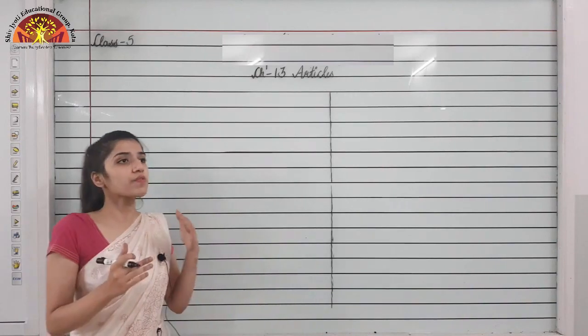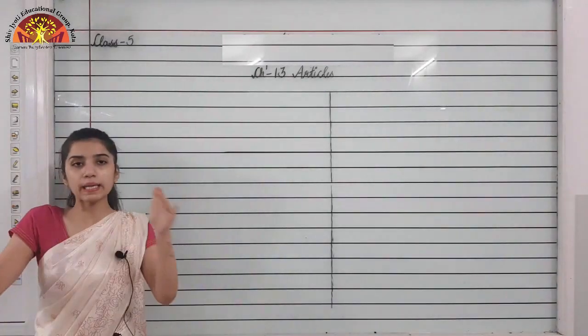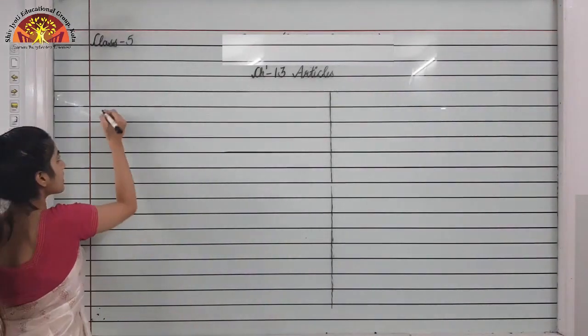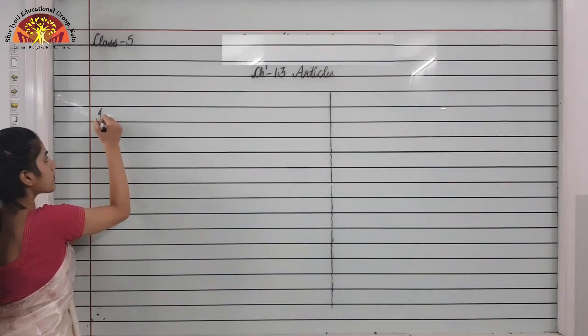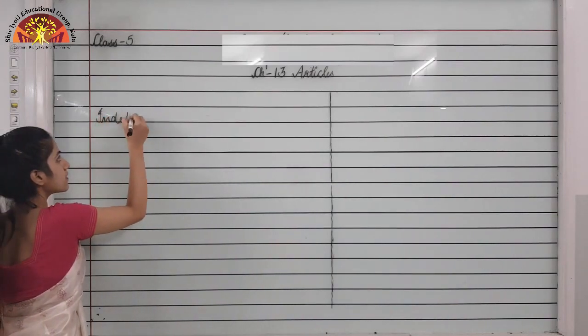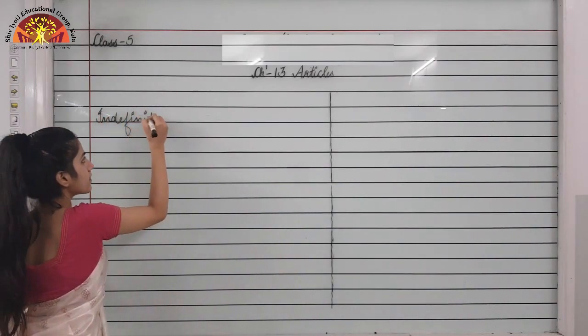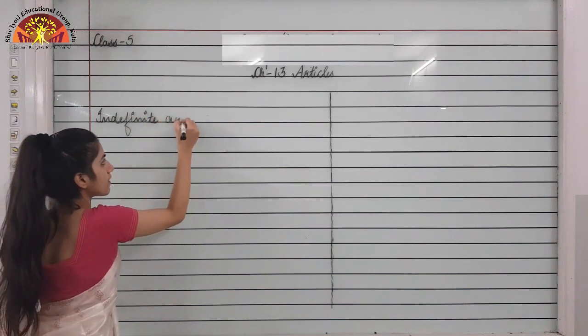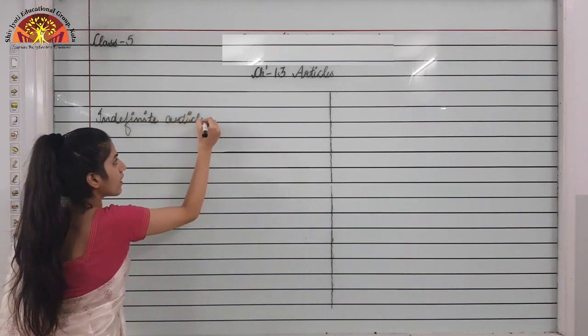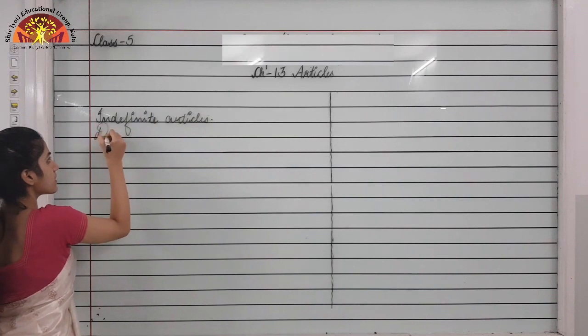Okay, so first we are going to see there are two types of articles, that is indefinite article and definite article.